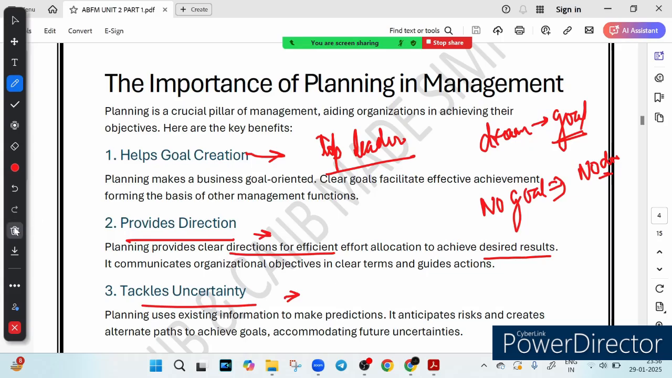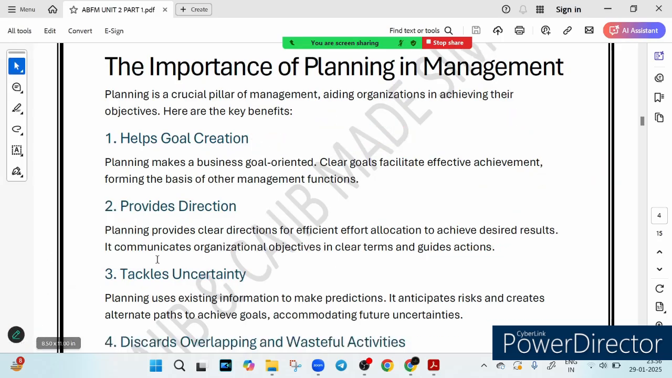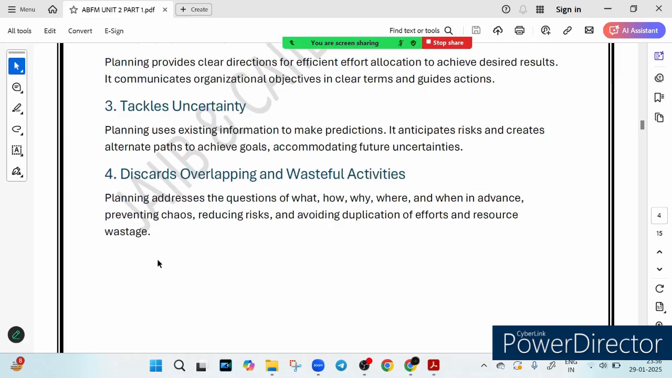So these are the 3 points: help goal creation, provide direction, tackle uncertainty. Next, discard overlapping and wasteful activity. That means eliminate waste. Imagine a bank has 2 different teams working on the same task. Double effort, double cost, zero efficiency. So planning ensures that no task is repeated unnecessarily.